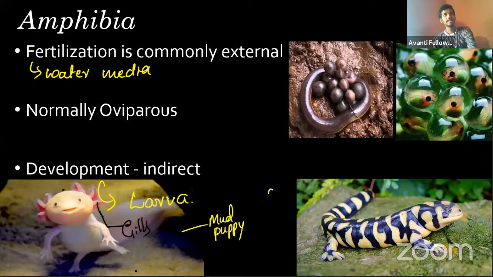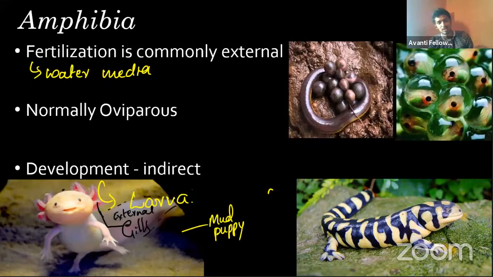We discussed this, right? I told you that developing forms or larvae, like a tadpole, will have gills, and a completely developed adult won't have gills. So this one is actually external gills. Here you can see its tail also, a little bit blurred. And you can see all the legs. It looks like an adult organism, but it's still a tadpole only.